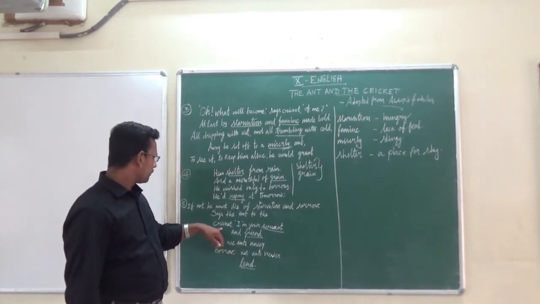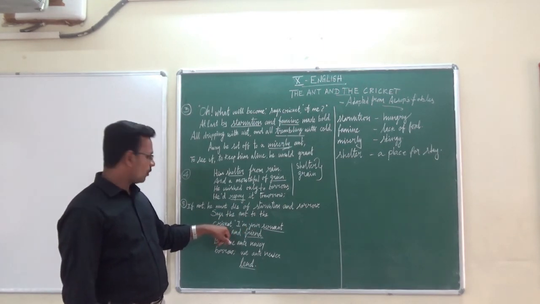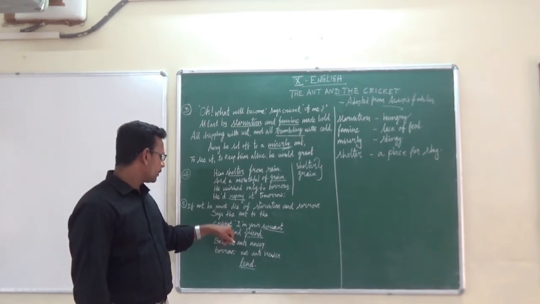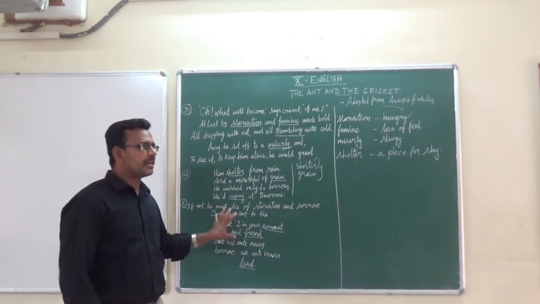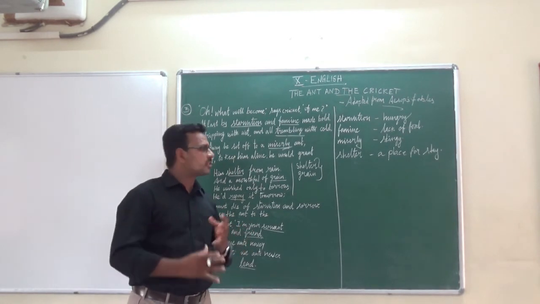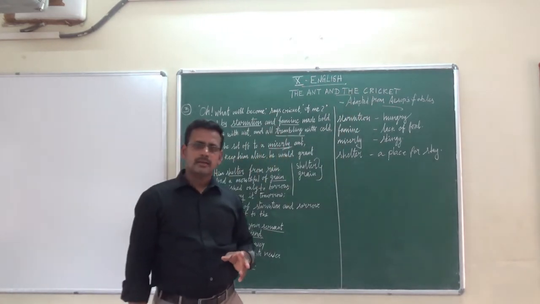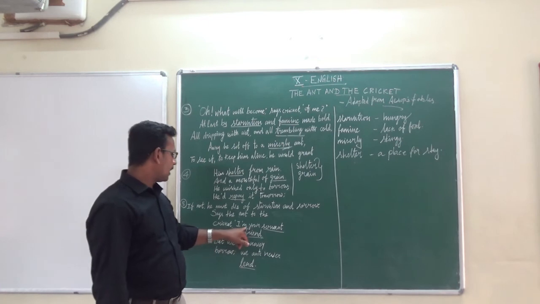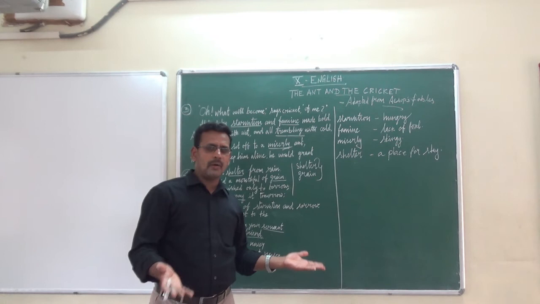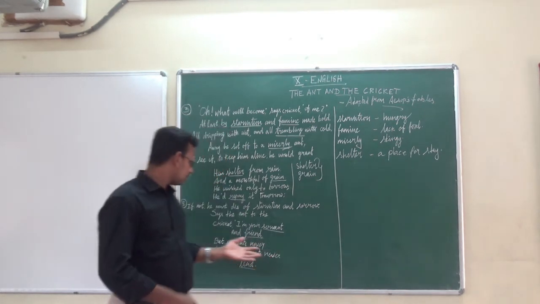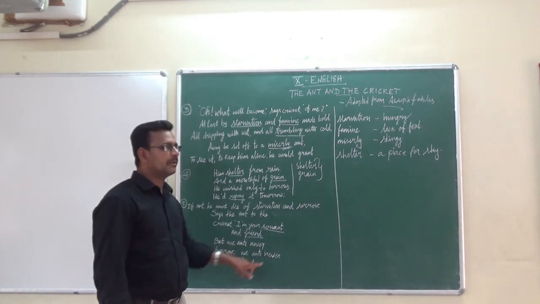Okay, so here says the ant to the cricket. What says the ant to the cricket? He said, I am your servant and friend. So here the ant explains the relationship between the ant and the cricket clearly. Okay, so here it said, I am your servant and also your friend. There is no doubt in our relationship. But we ants never borrow, we ants never lend.